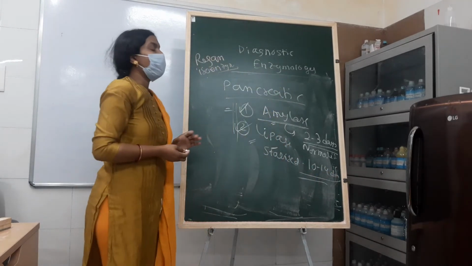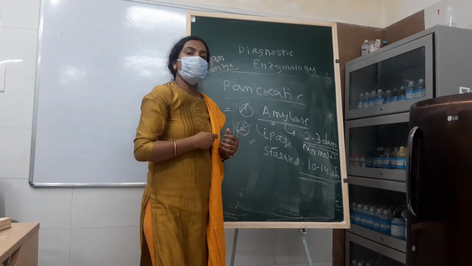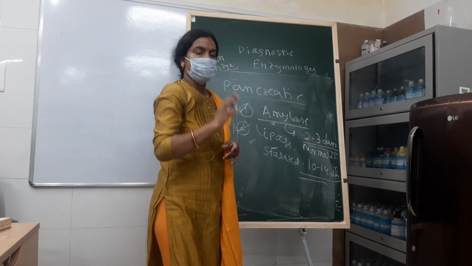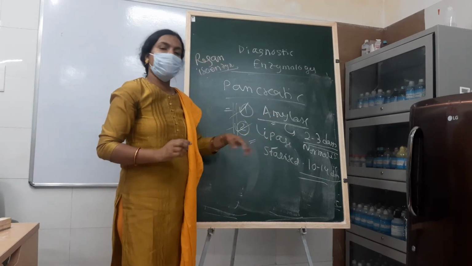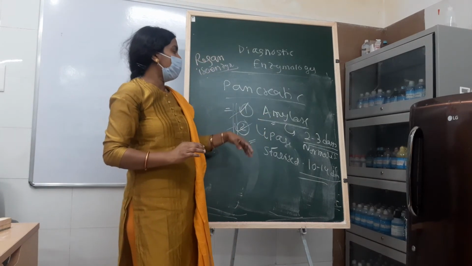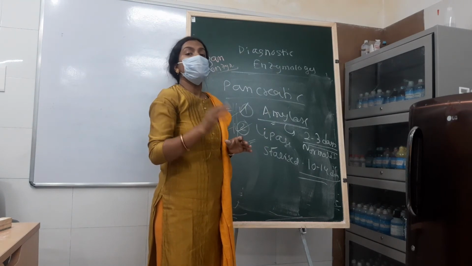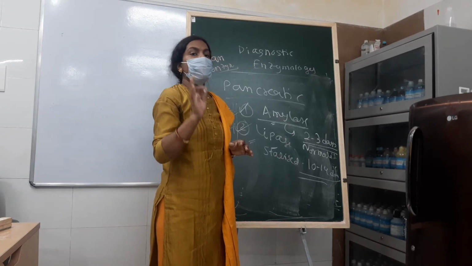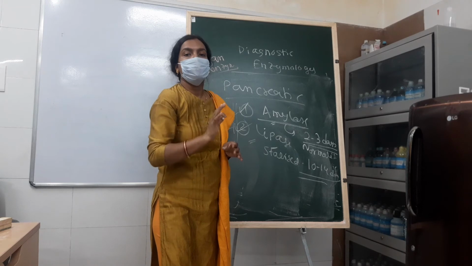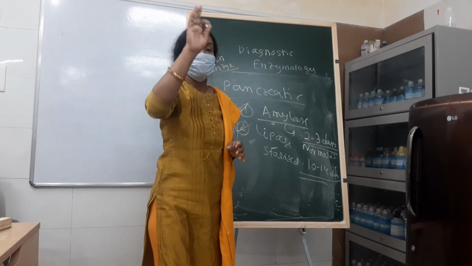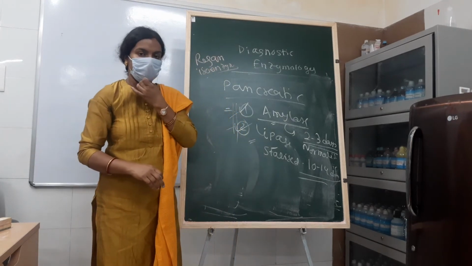Understood? So if a patient comes 3 to 4 days, or 5 days, after the onset of acute abdominal pain, having wandered around here and there, and you ask for amylase and lipase, and after getting the result you see the lipase is raised but the amylase is normal, then what will you say? You should keep in mind that yes, amylase had been raised, but it has become normalized after 2 to 3 days. So the amylase level is now normal, but the lipase is still high. You must treat the patient like an acute pancreatitis patient.